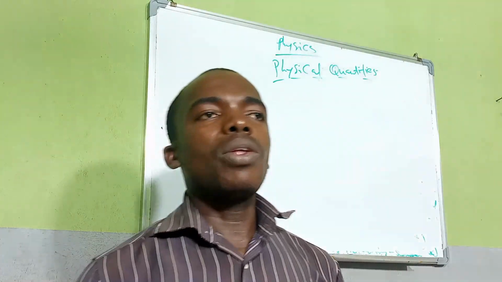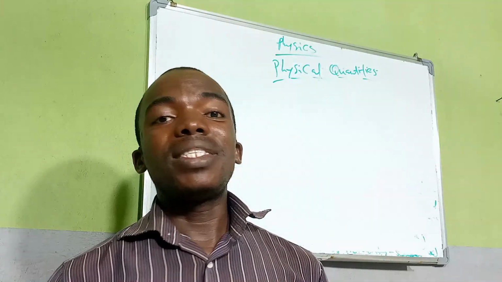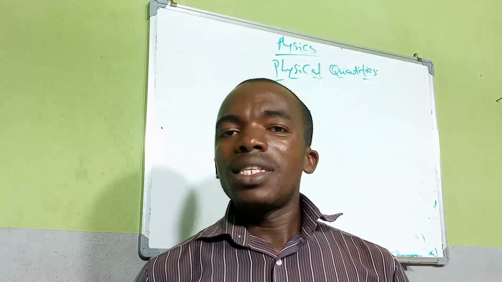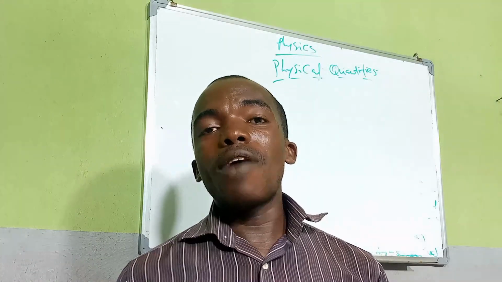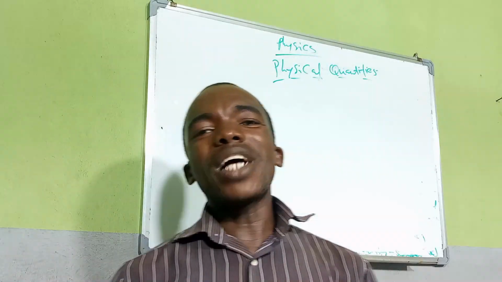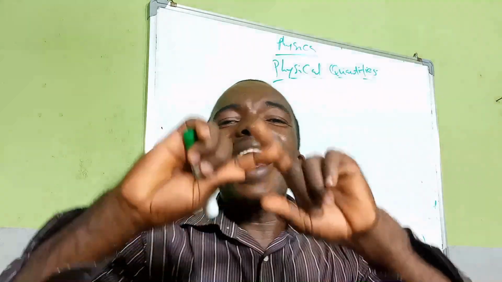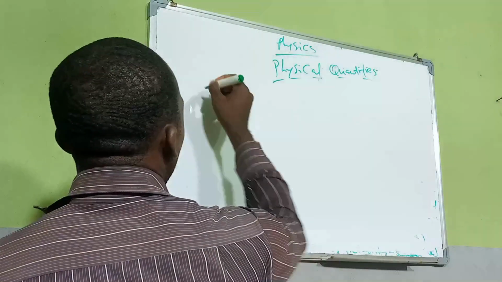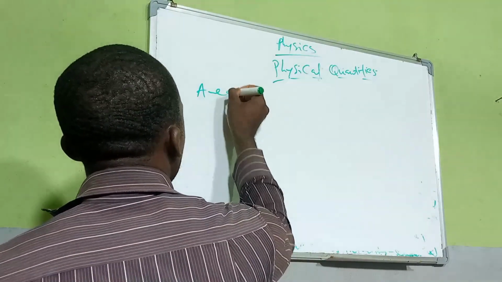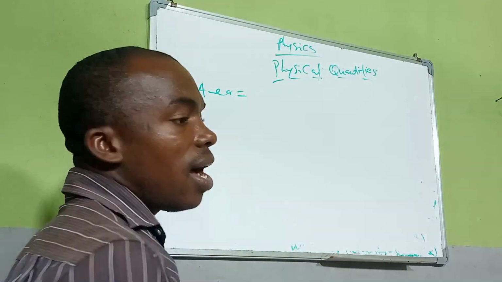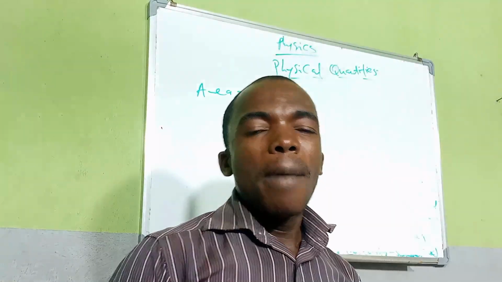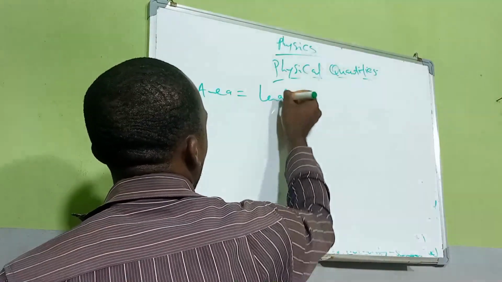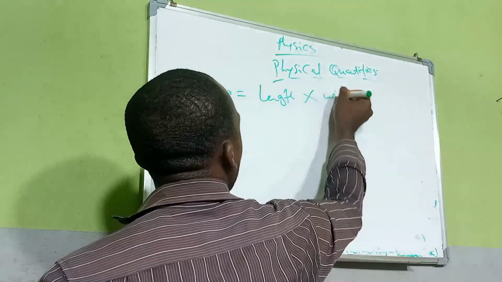Every derived quantity has a derived unit, so when we are solving for derived quantities, we also derive their units. An example of a derived quantity is area. Mathematically, area is given as length times width.